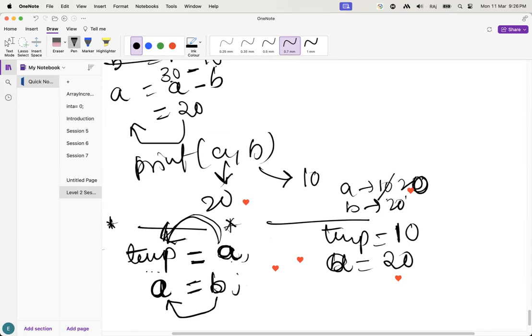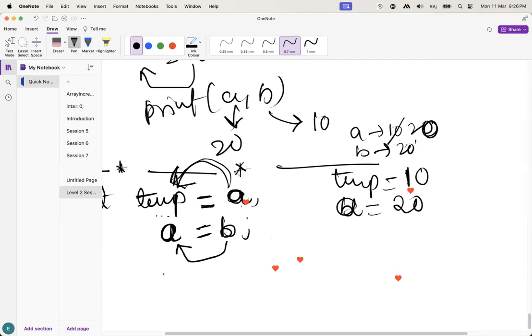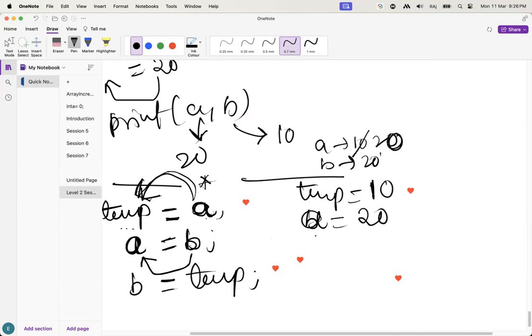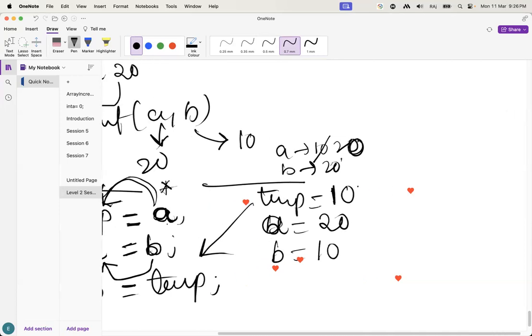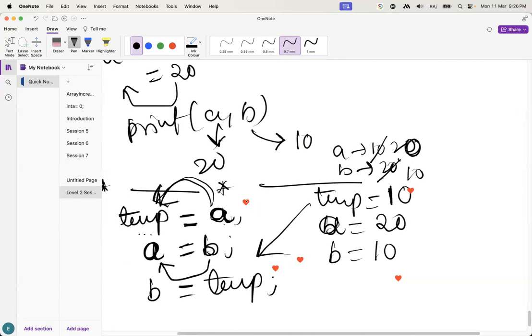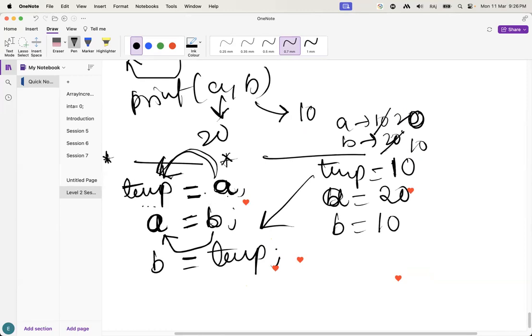We can do it in multiple ways, not only A and B, we can use different ways. Now A is equal to B. Now we have already swapped the A value. What is pending? B equal to temp. You have to remember this. Now B equal to temp. Temp means 10. This is very important. Don't confuse this one. You have to always remember this notation.